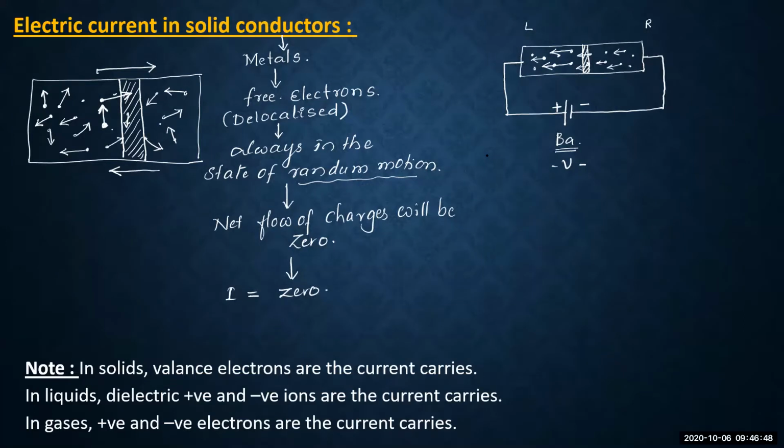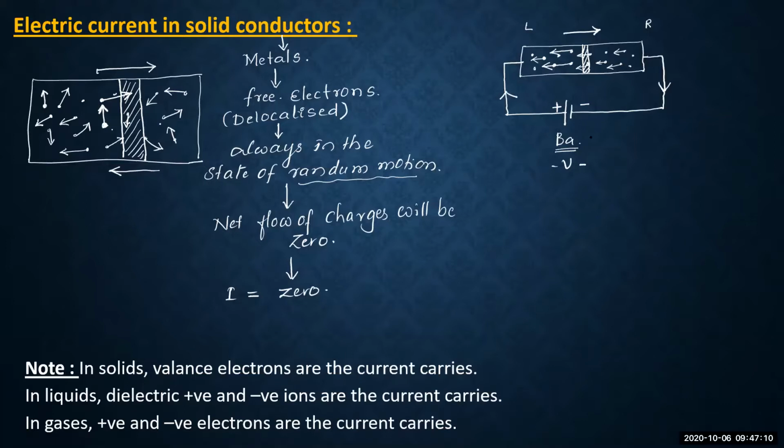That is called the electronic current. And in the opposite direction to that electronic current, we consider the conventional direction of the current, which is from left to right. Now we say that the current is flowing through the metallic conductor.